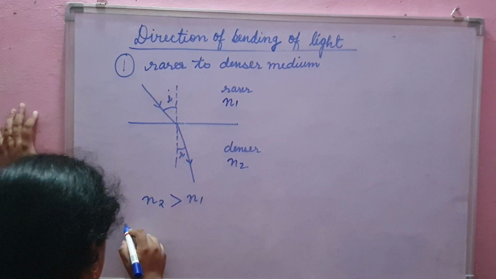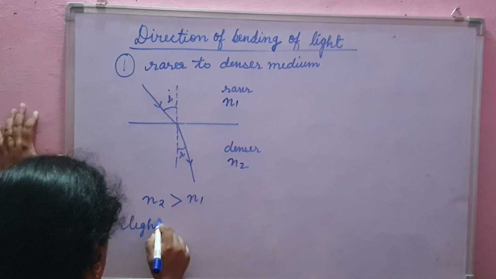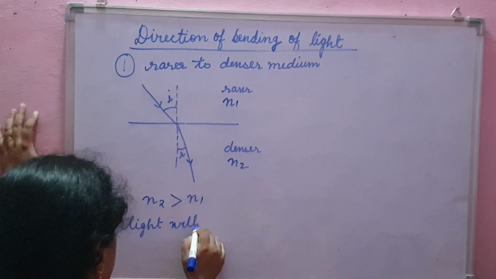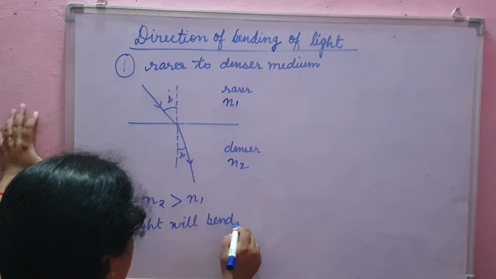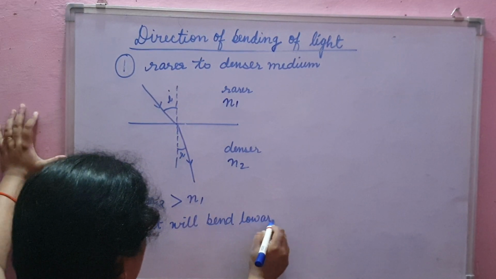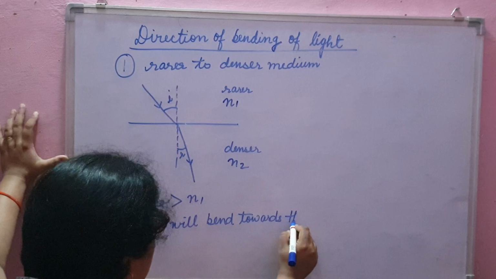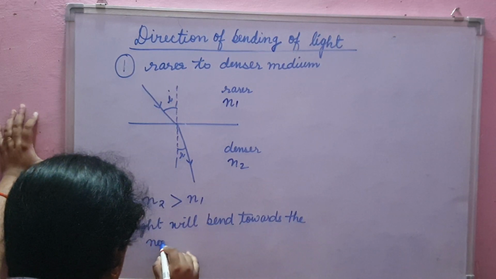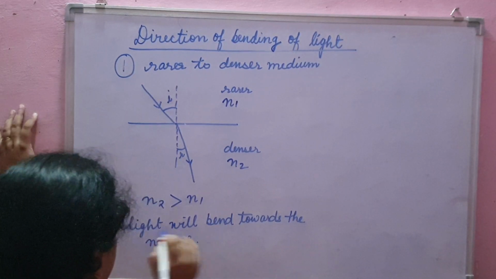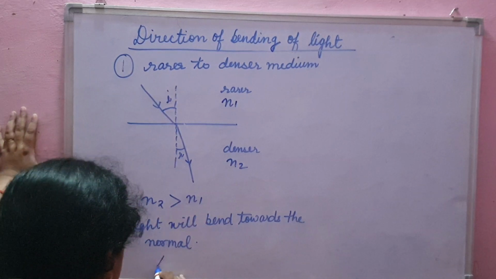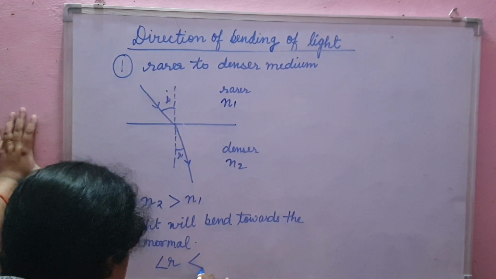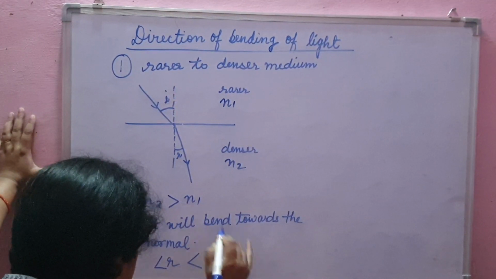In this case the light will bend towards the normal, and that's why angle of refraction is less than angle of incidence.